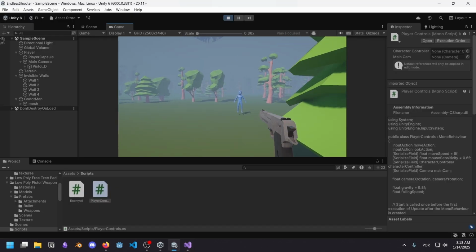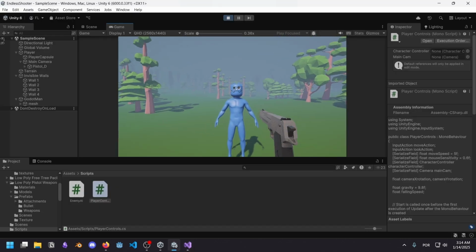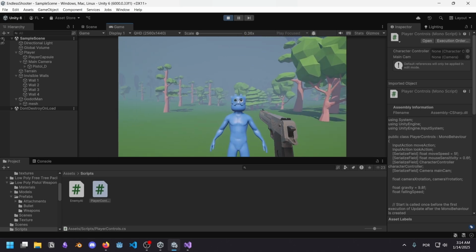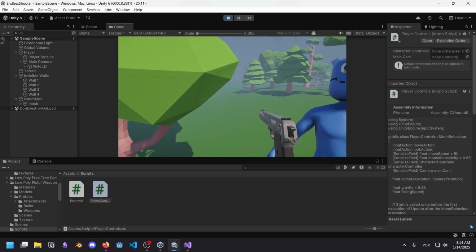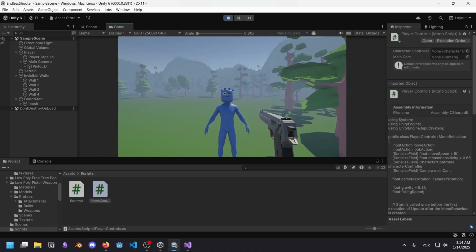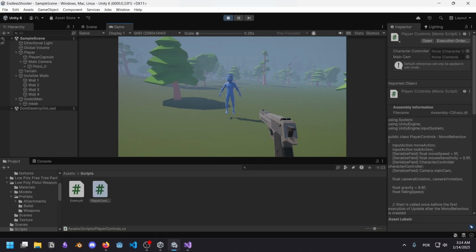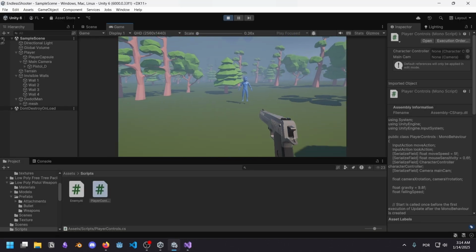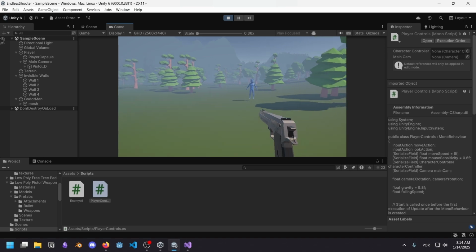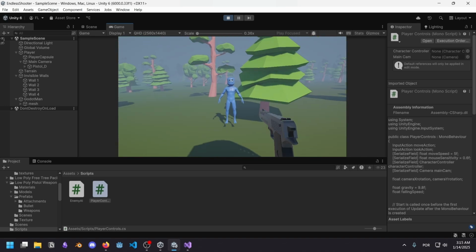Oh. He's afraid of me. Don't be afraid, Godot man. Please don't be afraid of me. I'm your friend. Well, actually, I'm your enemy. We have to invert these. Yep, now we're talking. He's following us through the woods. I'm being followed by a blue man in the woods. His name is Godot Man.